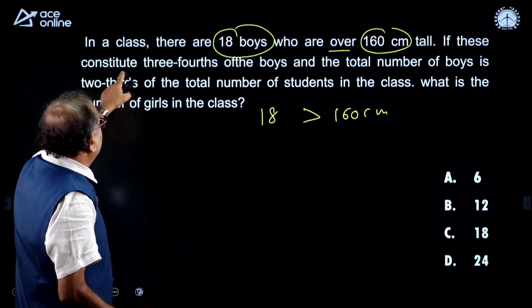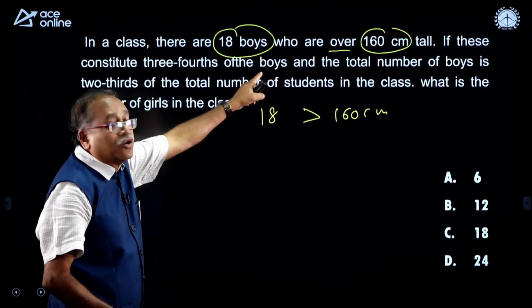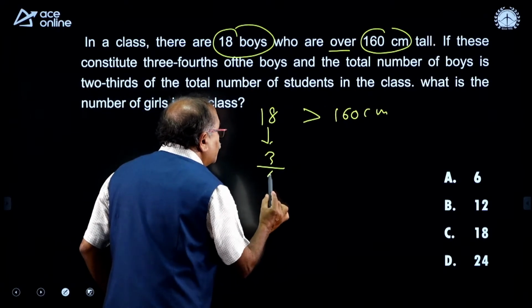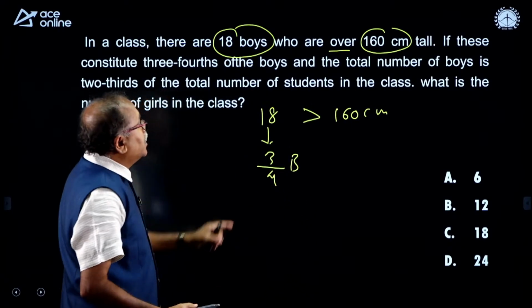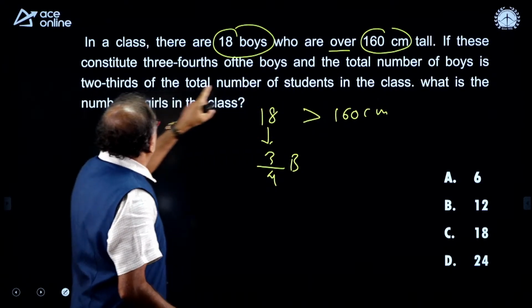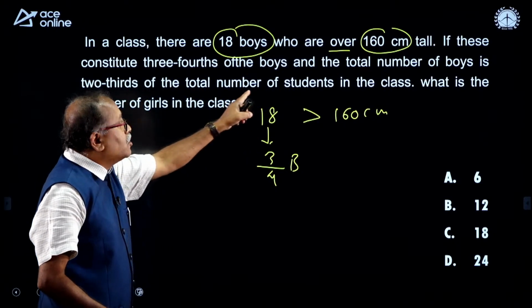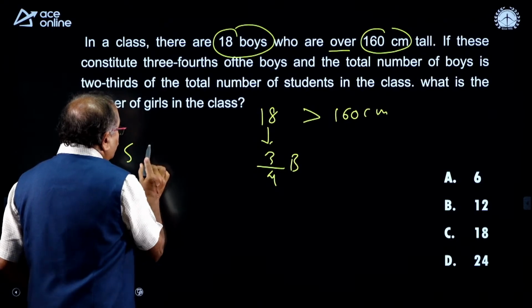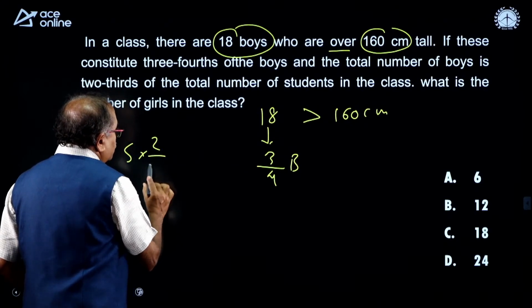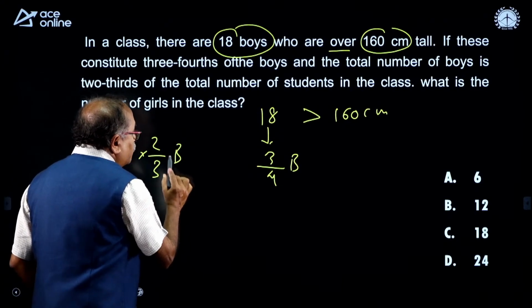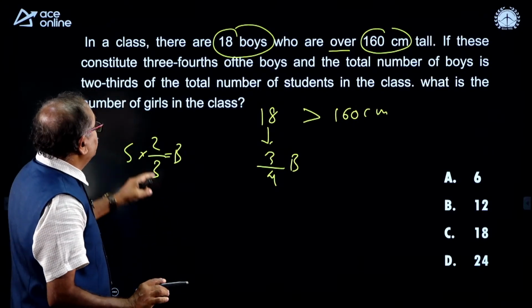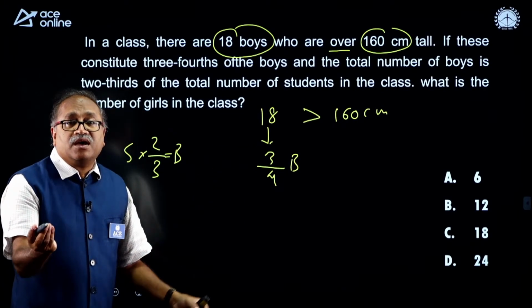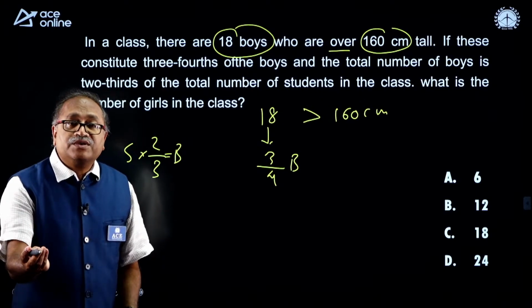If these constitute 3/4 of the boys, and the total number of boys is 2/3 of the students, then what is the number of girls in the class?